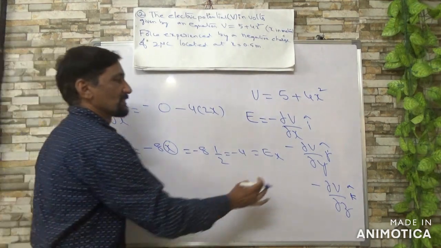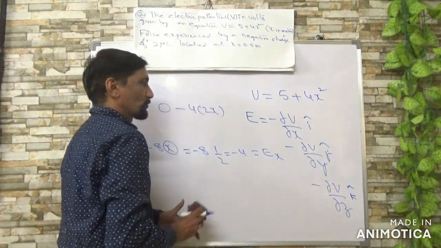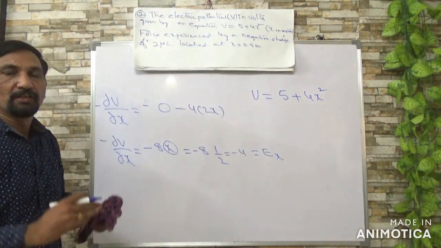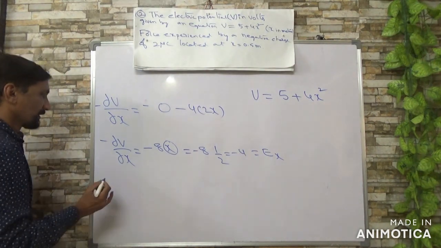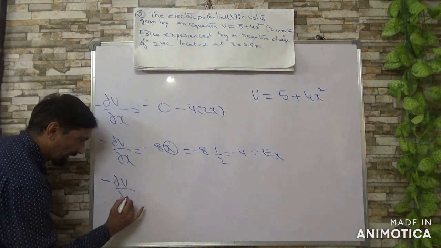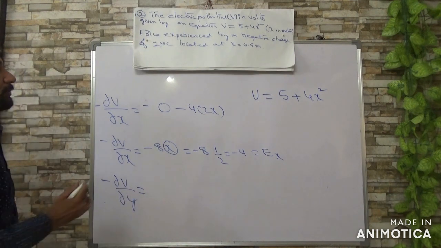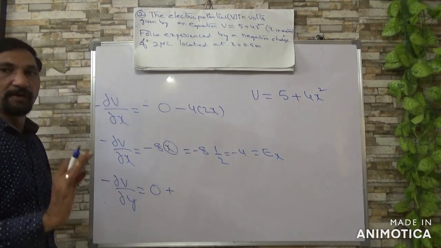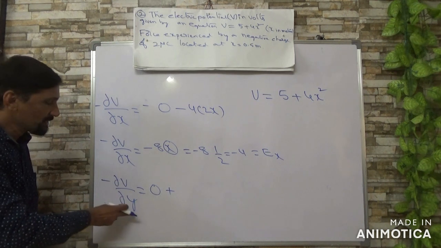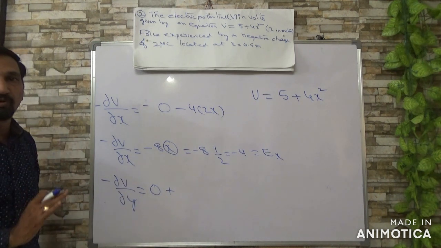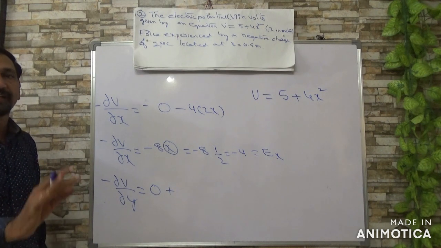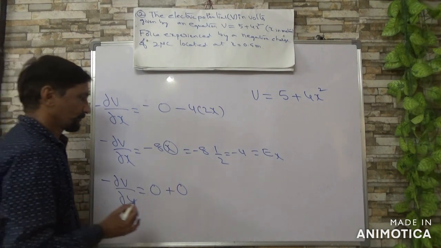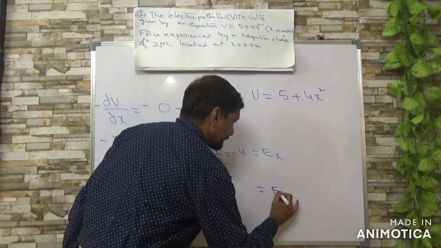Now similarly we are going to find the other two also. Now differentiate this function with respect to y. So minus dou V by dou Y. The constant gives 0, plus 4x square. See, you are differentiating partially with respect to y, then x will be treated as a constant. Not only x, z is also treated as a constant. This is also 0. So Ey.